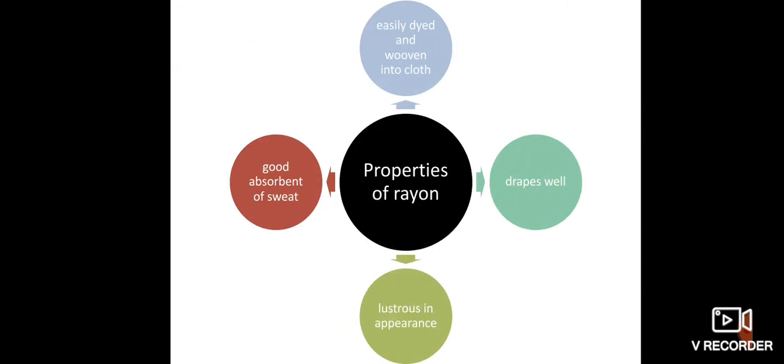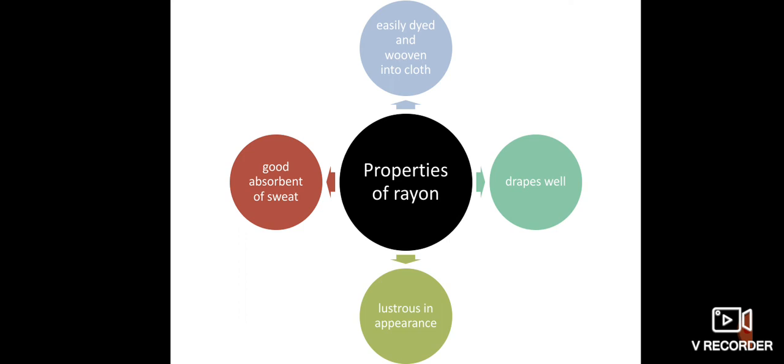So next, the properties of rayon. What are the properties that it has? First one is that it is a good absorbent of sweat. This means the rayon cloth is made up of cellulose. That cellulose is a natural fiber, so it acts just like a cotton cloth, or it looks just like a cotton cloth. And the nature of rayon is a good absorbent of sweat. It is very helpful for good absorption of the sweat that is produced by our body.